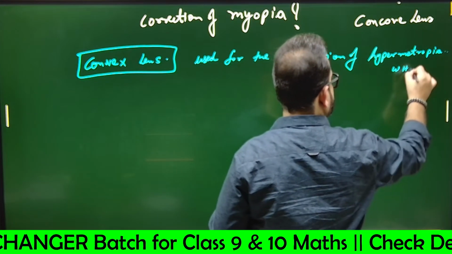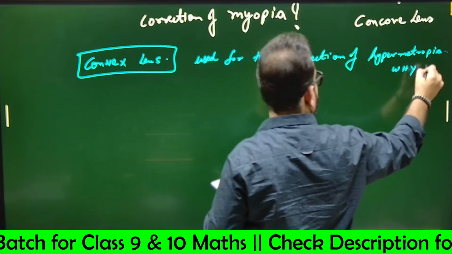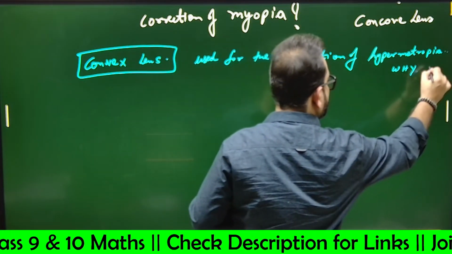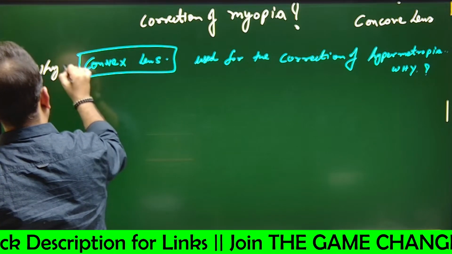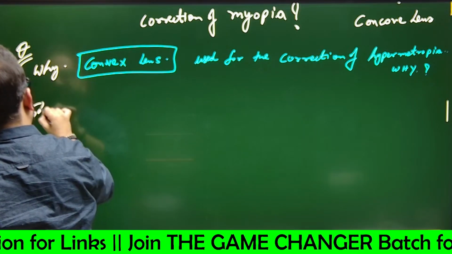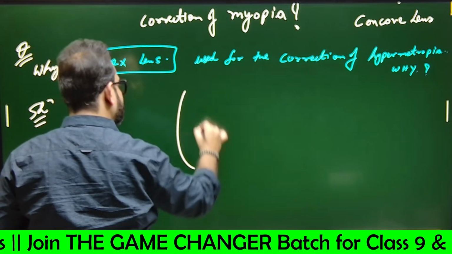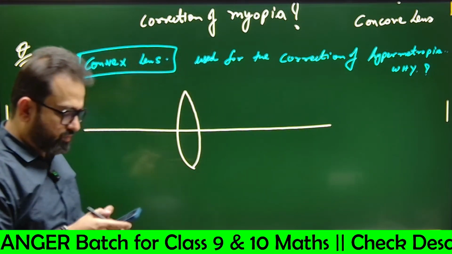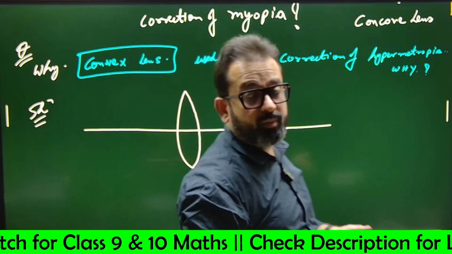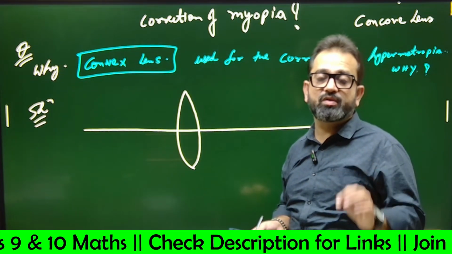Think. Start making diagrams. Why is a convex lens used? So a convex lens is like this, yes or no? This is a convex lens. So we are discussing image formation diagrams by a convex lens.